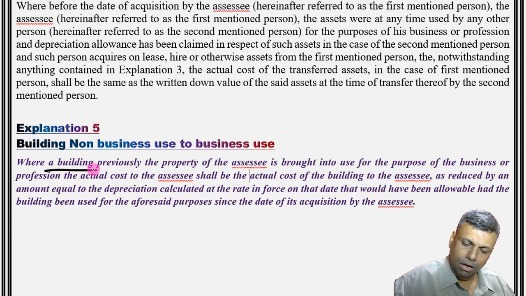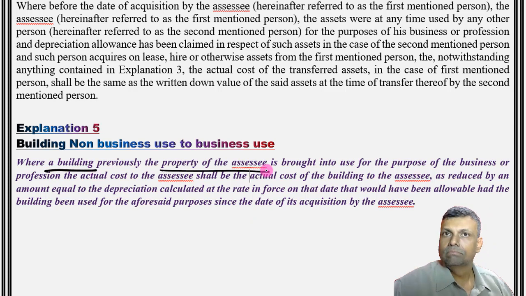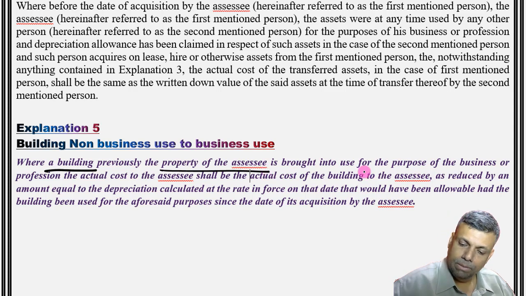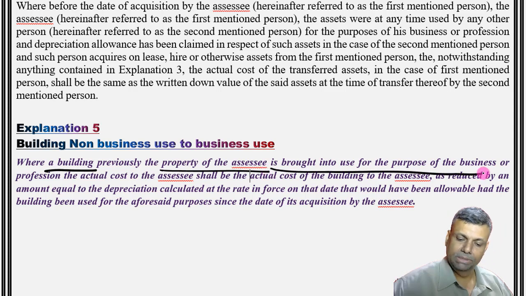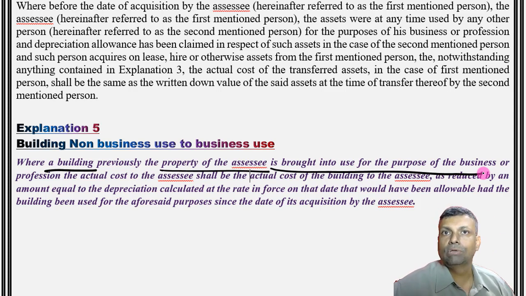Where a property being building was previously the property of the assessee, brought into use for the purpose of business. So it is like it was a property of the assessee, but now it is brought into the business use. Previously it was probably your personal use. So it's like your use of the property is changing.